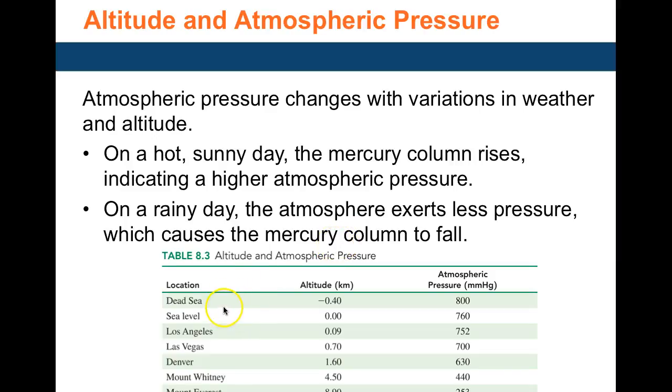Now, atmospheric pressure, as I said, varies with location as well. Sea level is 760. Below sea level, or at low points like the Dead Sea, it's higher. Below sea level, the pressure increases because of the weight of the water. At higher altitudes, the pressure decreases. So these are some places of high altitudes where the pressure is quite low.